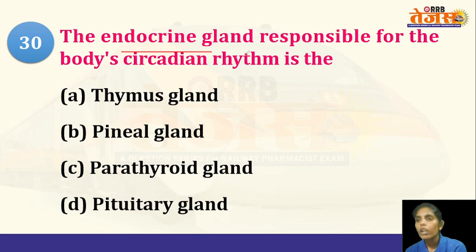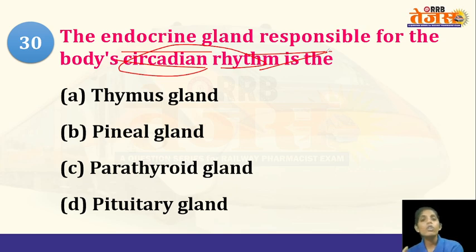The endocrine gland responsible for the body's circadian rhythm is the... So circadian rhythm is nothing but the natural biological clock of the body. For example, if a person sleeps only at a certain time, when it is 10 o'clock, then the person will feel like sleeping. So it is because of the biological clock within the body. So what is the gland that influences these circadian rhythms in the body? Thymus gland, pineal gland, parathyroid gland, or the pituitary gland? So the answer is pineal gland.